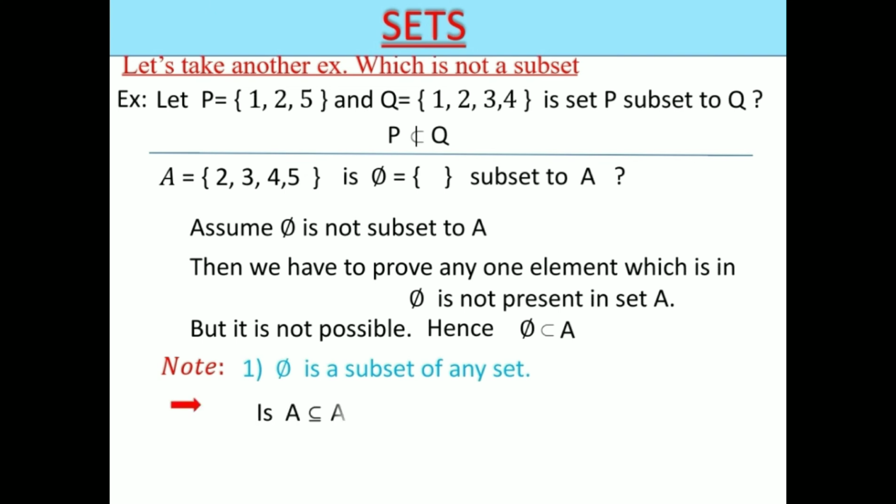The next question is, is A a subset of A? Yes, because all elements of A are present in A itself. So by this we can say every set is a subset of itself.